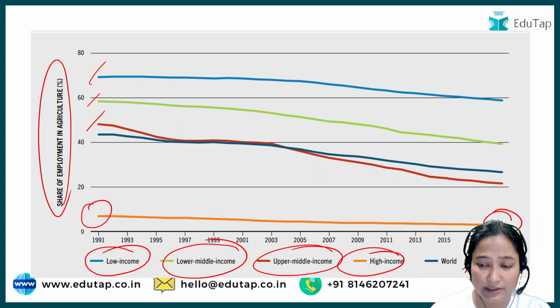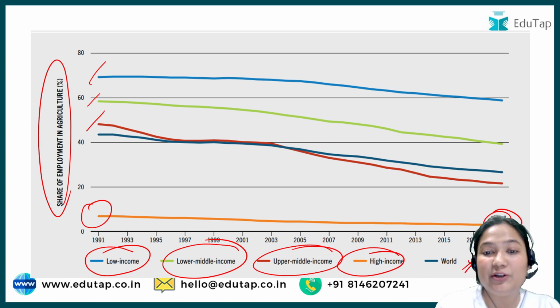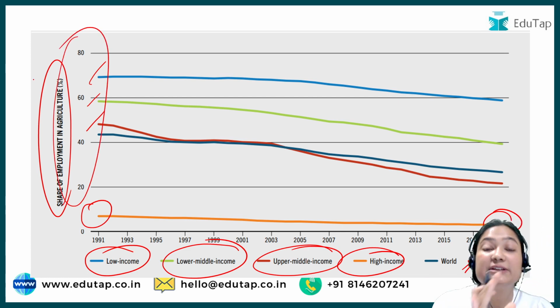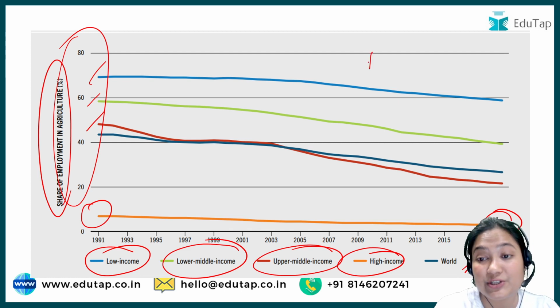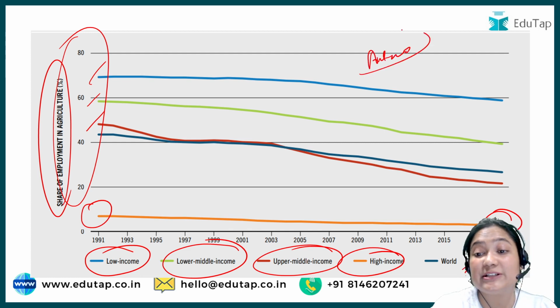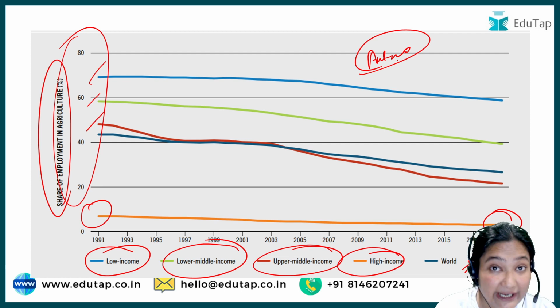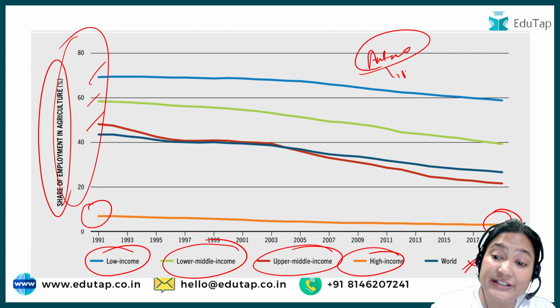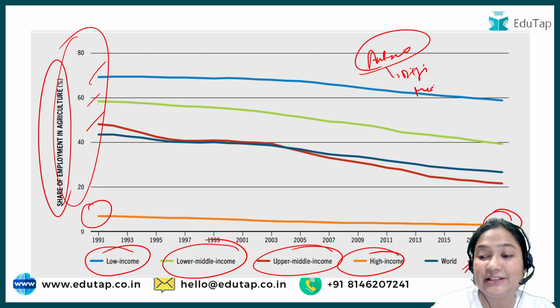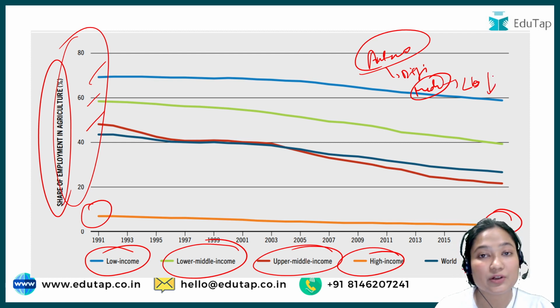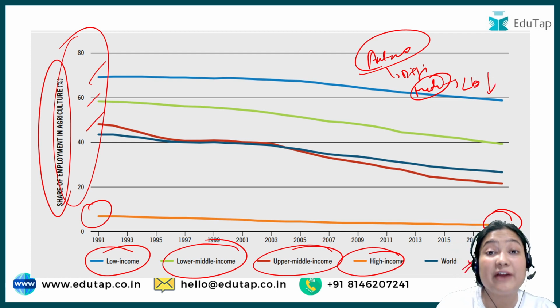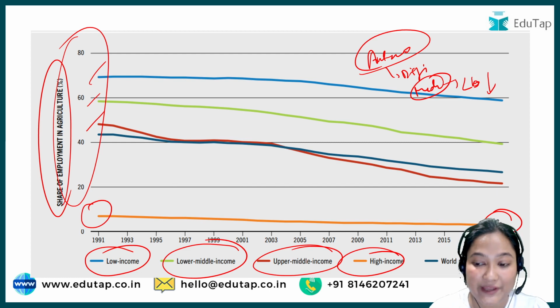Not much to discover, not much to remember, but what you can do, when you're giving any answer, you can quote this data. Okay, see, we have seen a decline in employment provided in agriculture due to automation. Of course, when you are doing precision agriculture automation, you are taking the help of AI. Even the digitalized method or the mechanization, the tools that we use, labor need is lowered. Okay, so agriculture becomes more efficient. So this is the main reason for that particular fall.